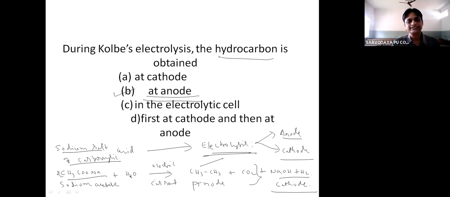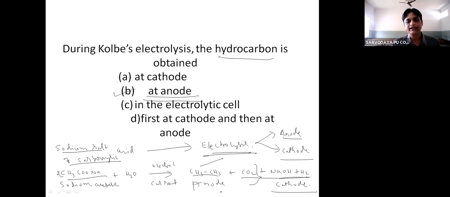To understand that, let us take a reaction related to Kolbe's electrolysis. Sodium acetate, it is the sodium salt of a carboxylic acid, in aqueous solution. When electricity is passed through that, normally the products formed in that reaction along with the hydrocarbon, the byproducts, are carbon dioxide, sodium hydroxide, and hydrogen gas.